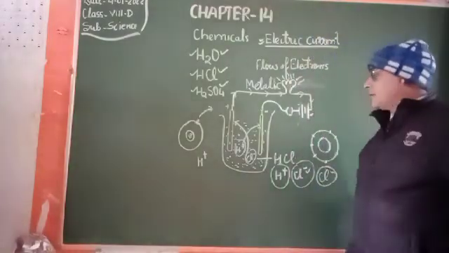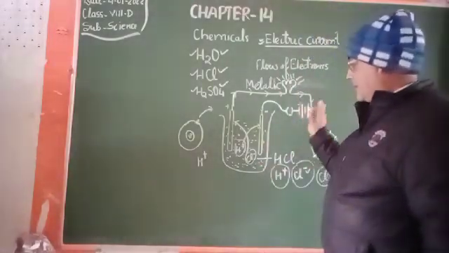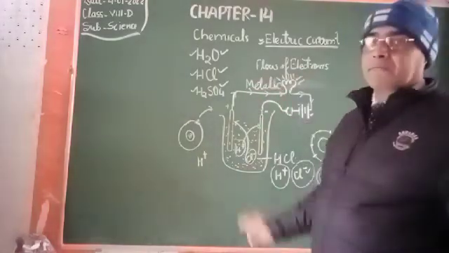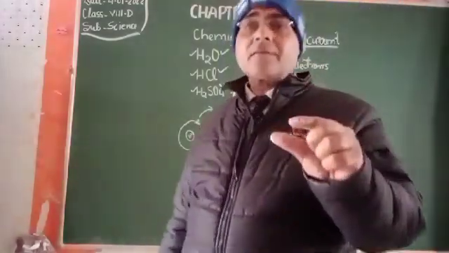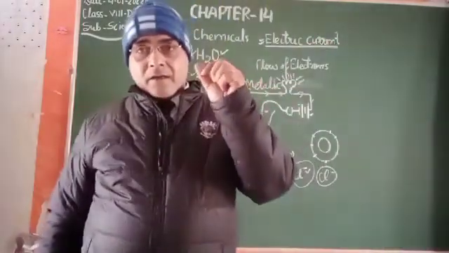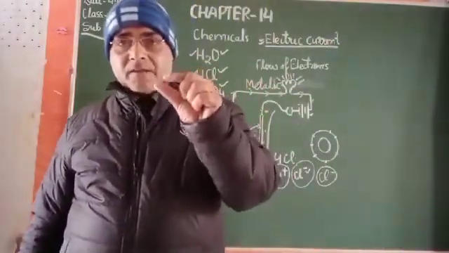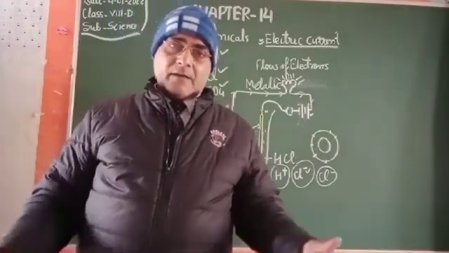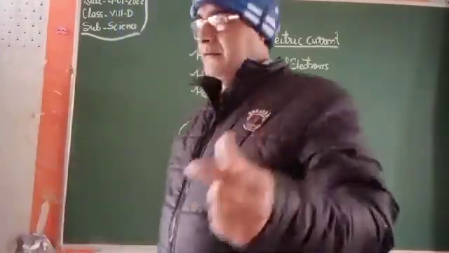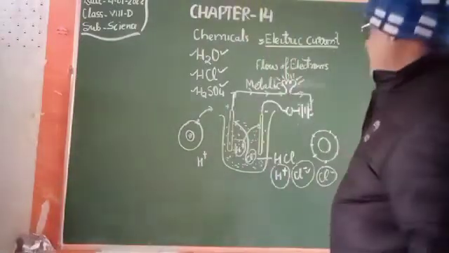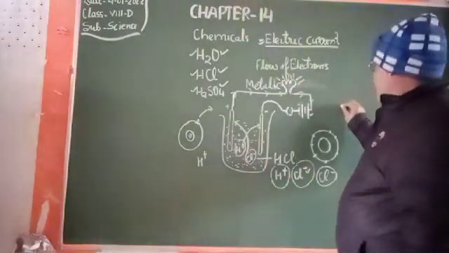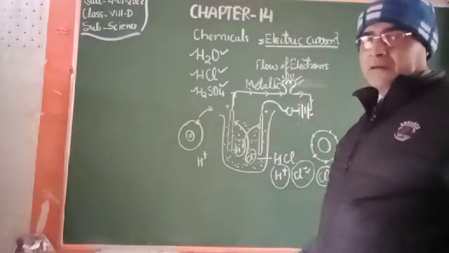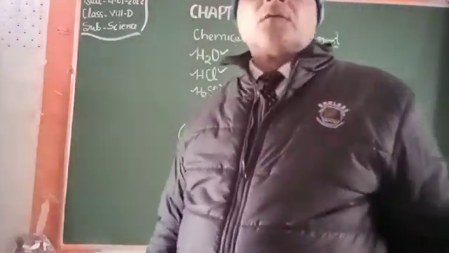But the main process of the flow of electric current, as far as this is concerned, is the flow of electrons that you are looking at here. It means the chemicals have the property of conductivity, so they conduct electricity, and electricity will flow into the circuit, and you will get the power supply, the energy source to light your home.